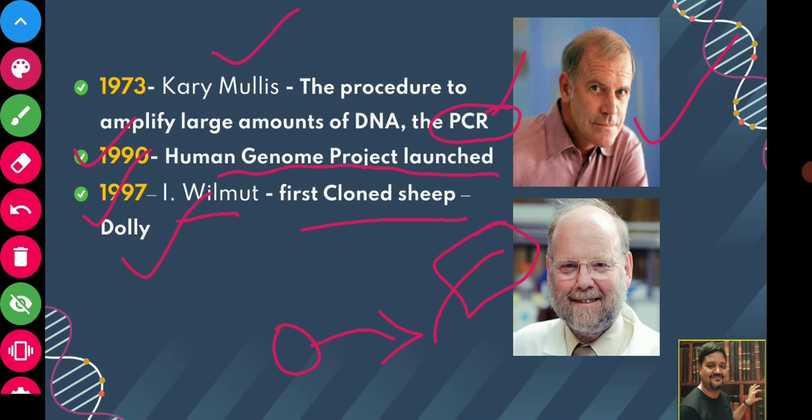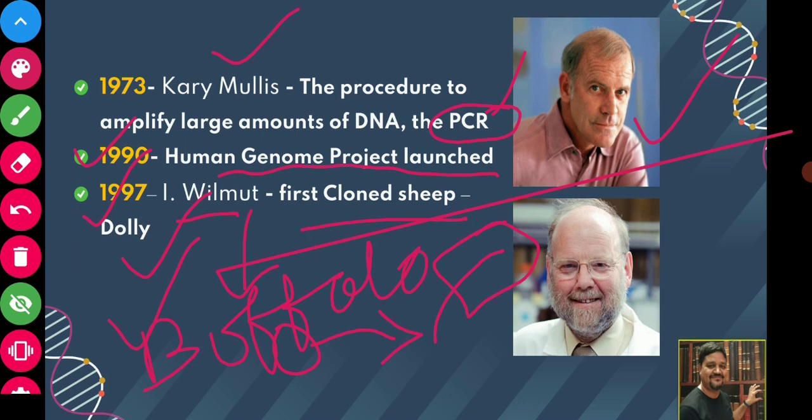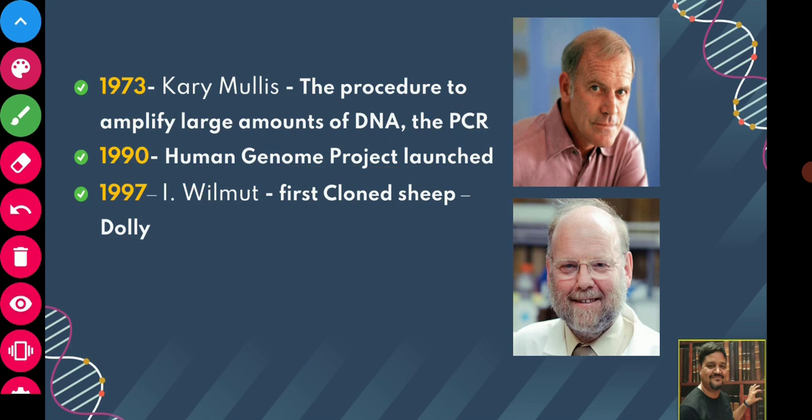And in this series, later on in India also, in buffalo, NDRI developed the cloned buffalo with this method or a modification of this method. So this was about the general history of genetics.